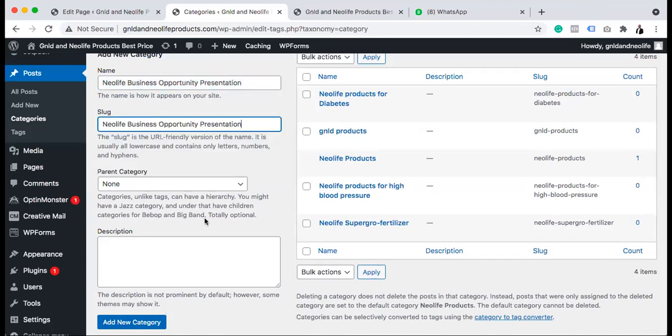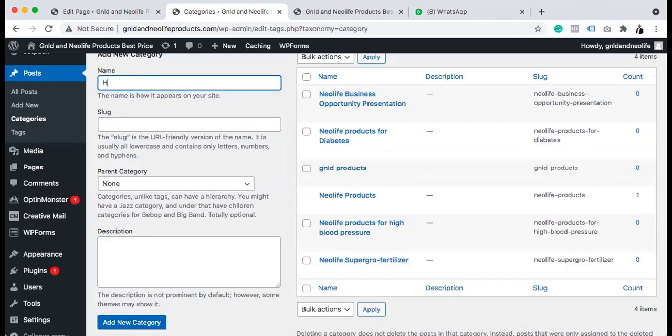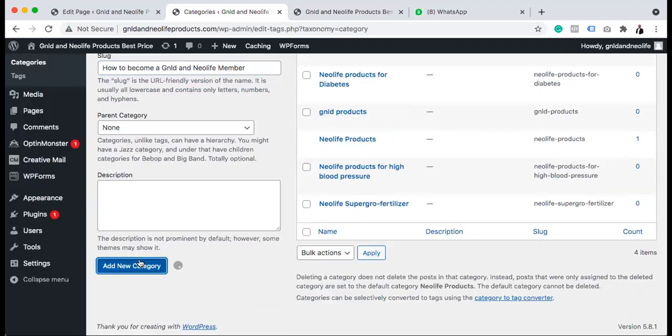Then we can also say how to register, how to become a GNLD and Neolife member. So a lot of stuff like that. So let's stop for all this category at this time.